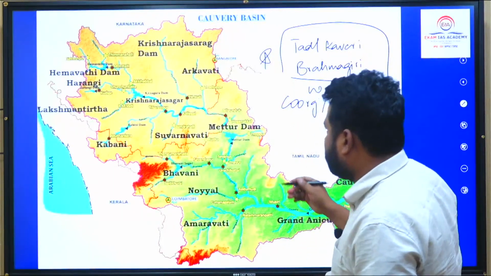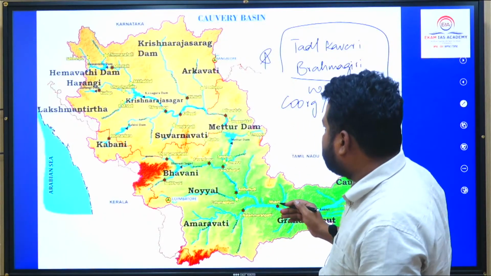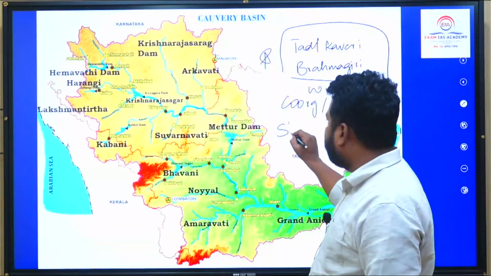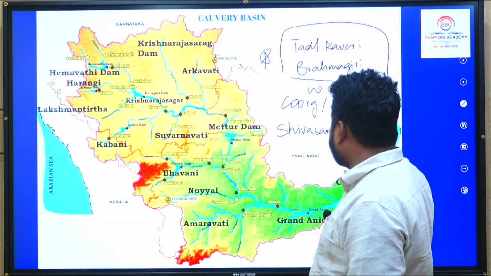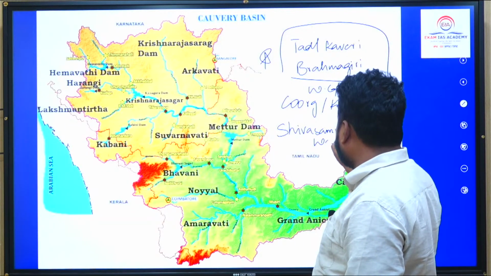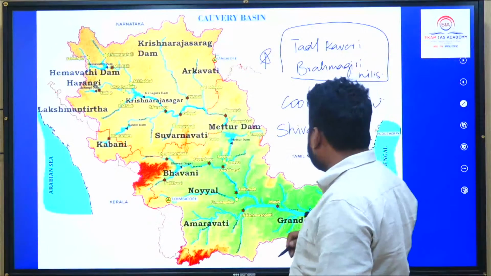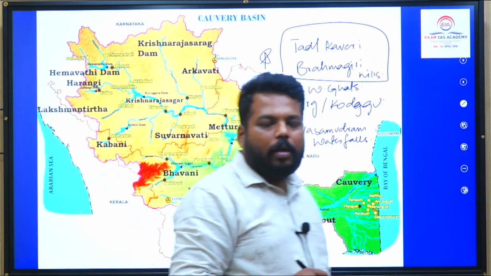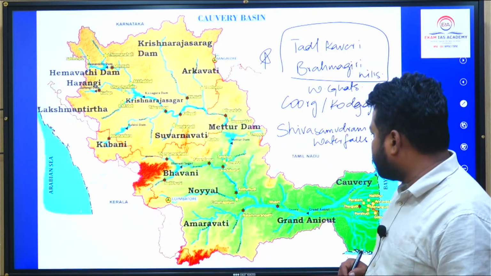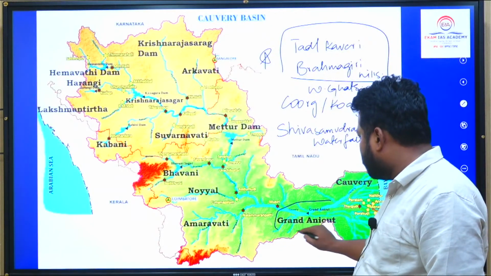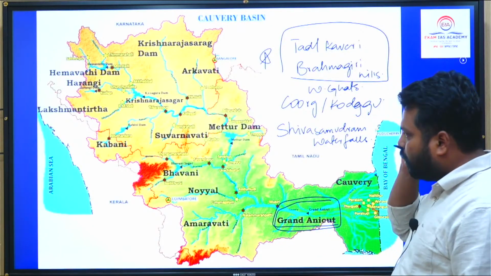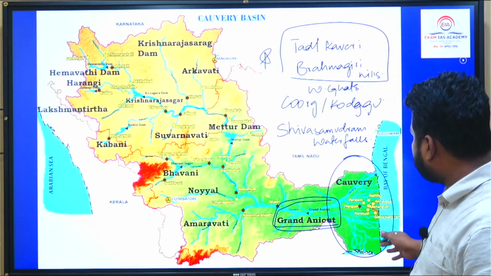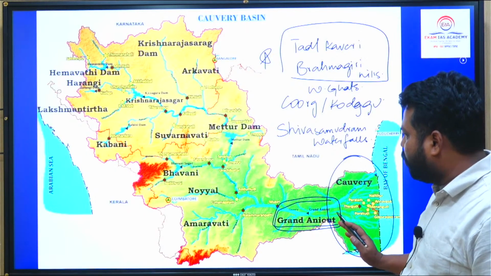Moving further, this Kaveri river enters Tamil Nadu at one important location, the Shivasamudram waterfall. This is also one important aspect. This year there is a greater chance that questions regarding the Shivasamudram waterfall might come into the picture. And the Grand Anicut, clear, is constructed on this Kaveri river, and the Kaveri delta which is created is quadrilateral in nature, and this Kaveri delta region is known for a huge amount of benefit.